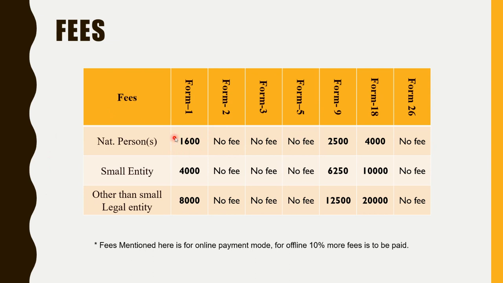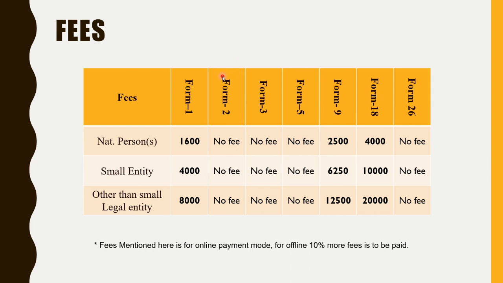For you, if you are filing in your name or as a group of persons, right? If you are a four-person group, then the names of all four persons can be included in this form one. So you need to pay 1600 rupees only in total, right?